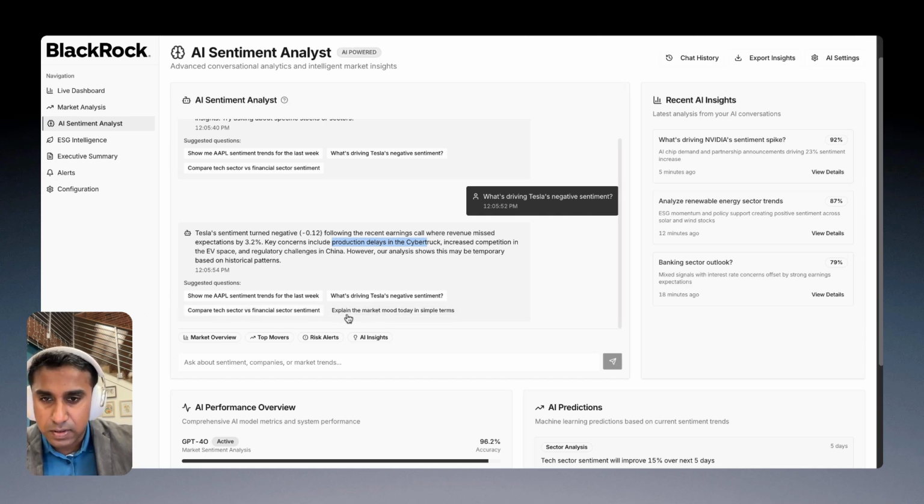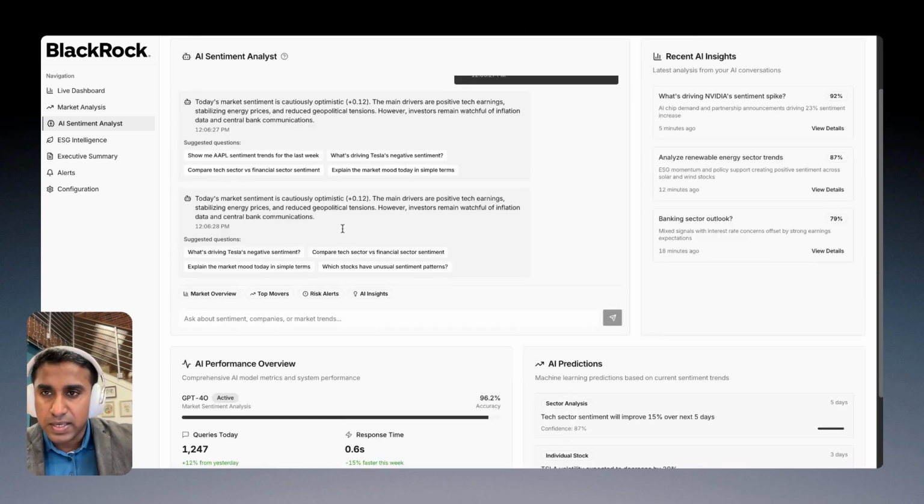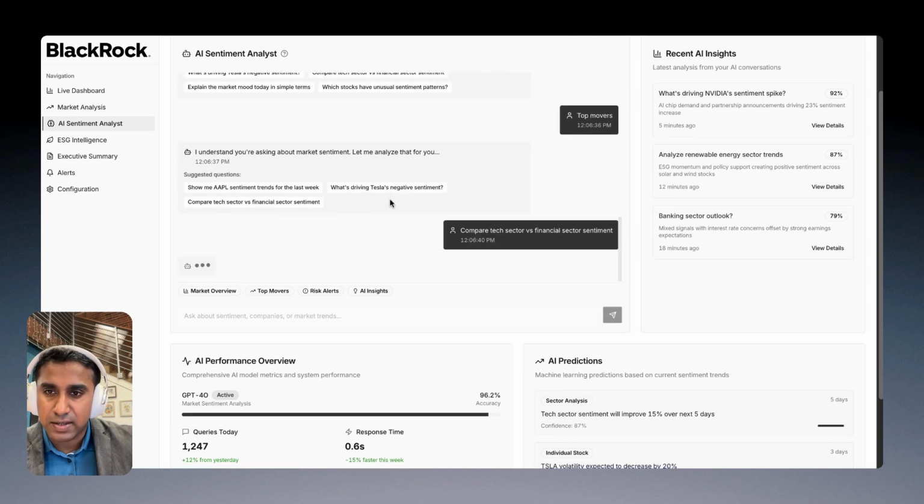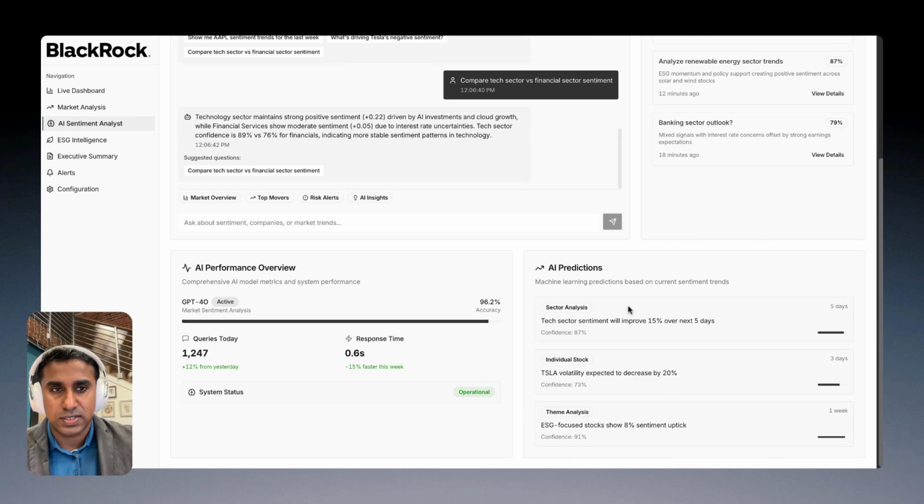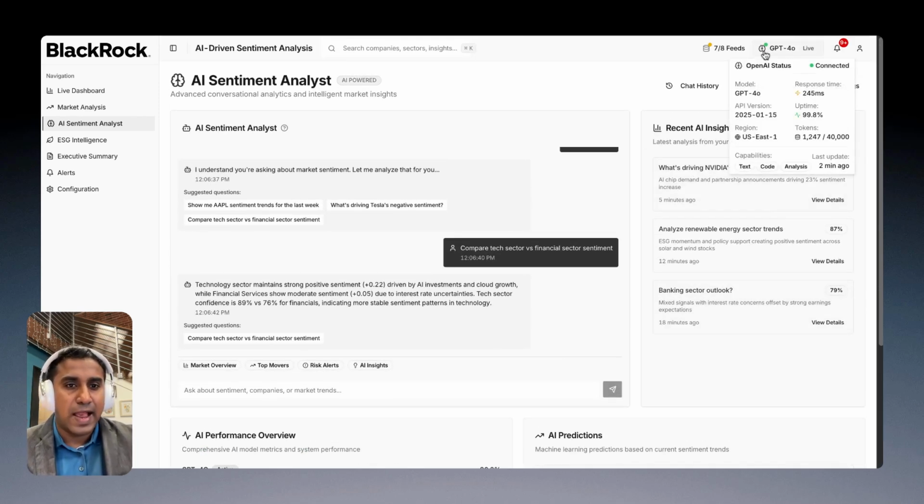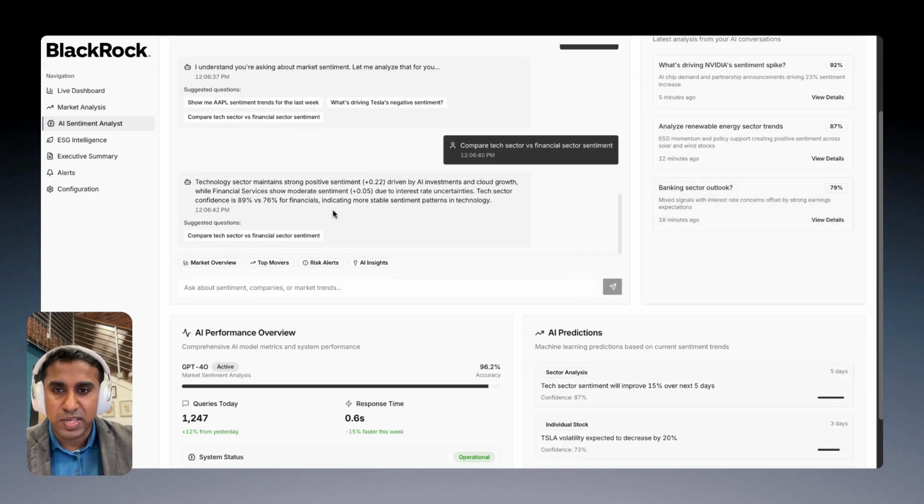Let's say, for example, let's ask: explain the market move today in simple terms. It will give you the answers in terms of the causality, tech earnings, all of that. You can also ask what are the top five movers, and it will give you the top movers. We can also say, compare the tech sector versus the finance sector, and it will give you those answers. Everything is synthesized by GPT-5, answering based on the available data.